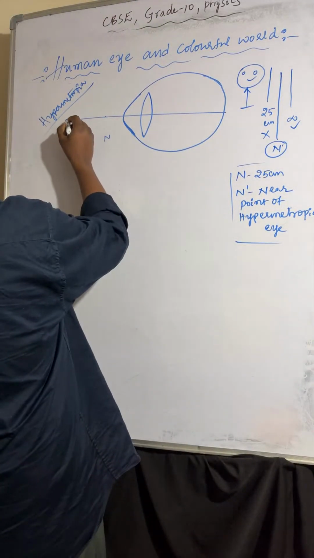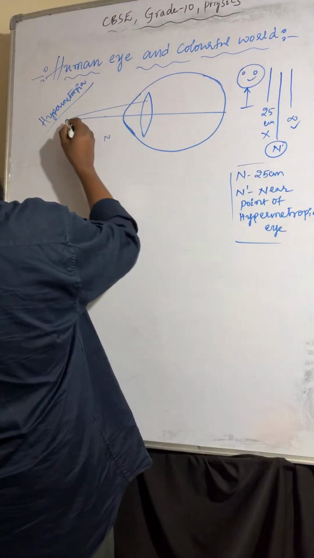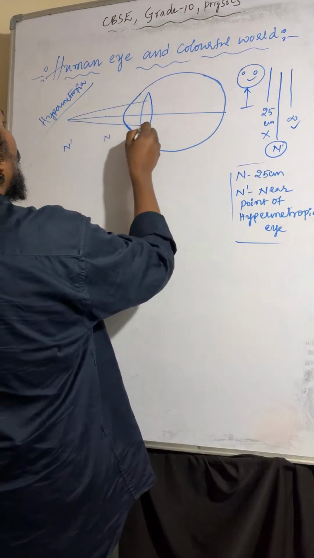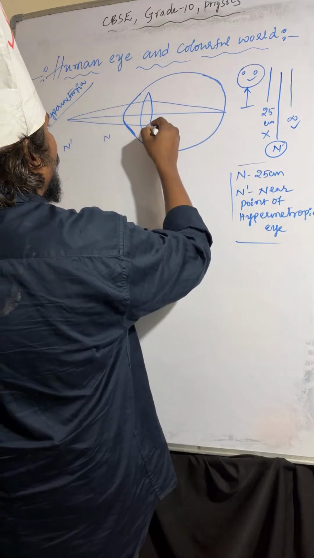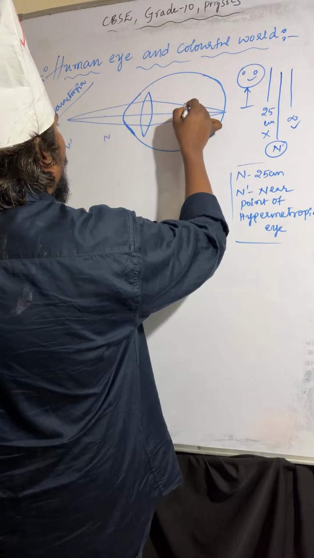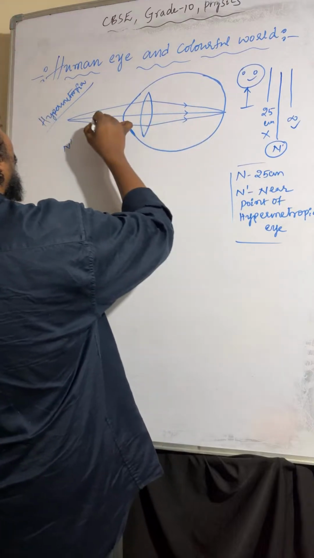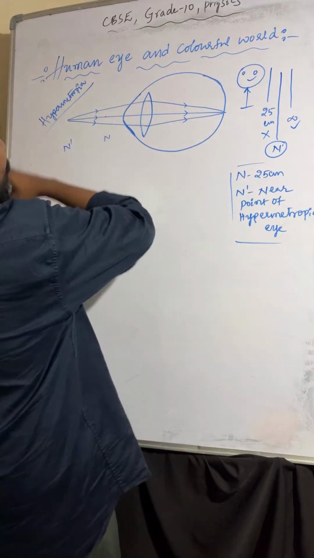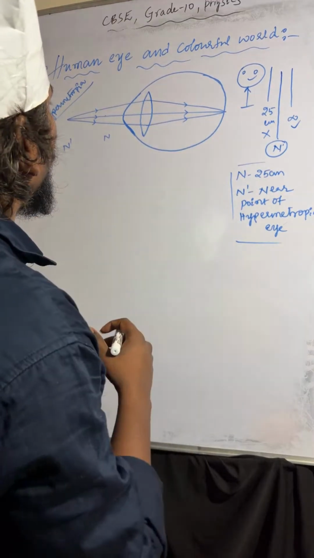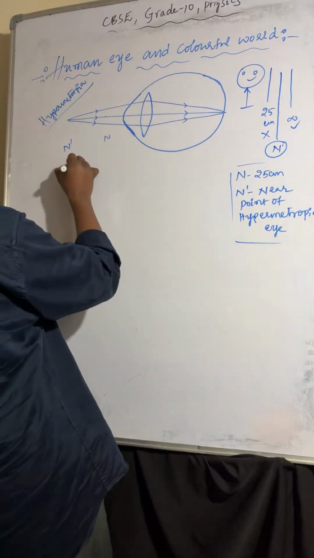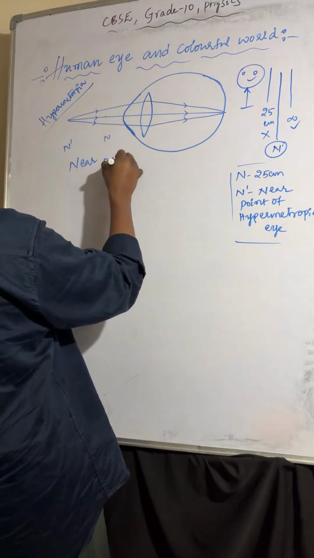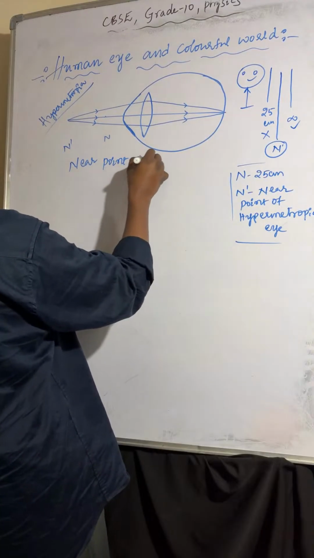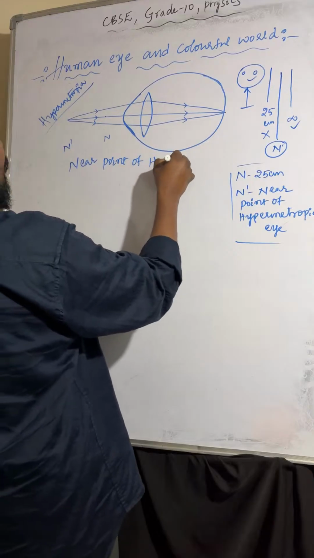If the light rays are coming from this point, those light rays will meet here. So what is this one? Near point of hypermetropic eye.